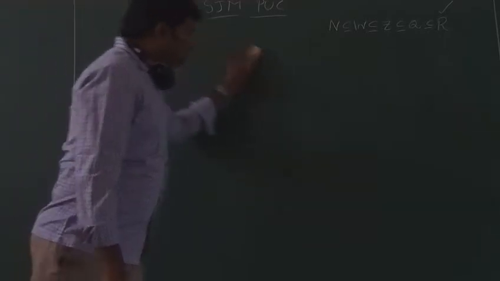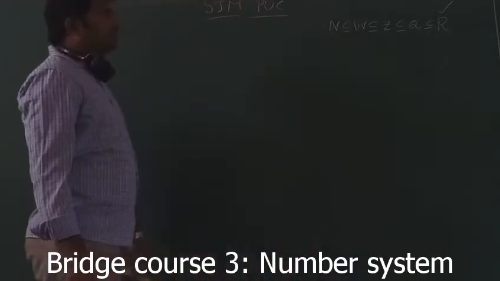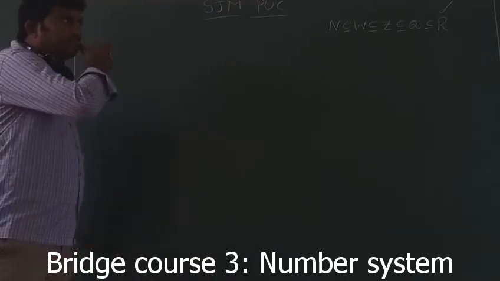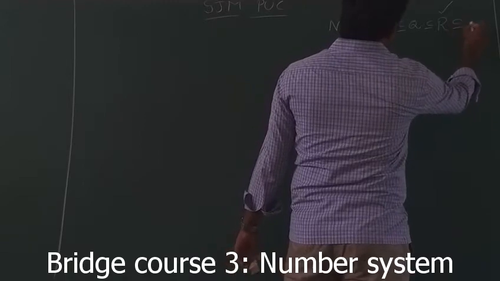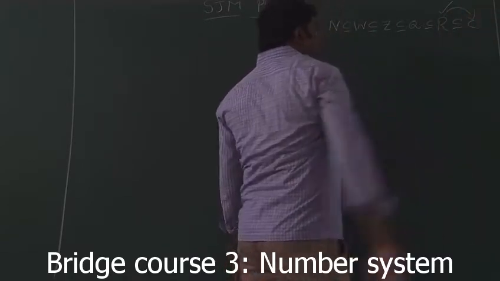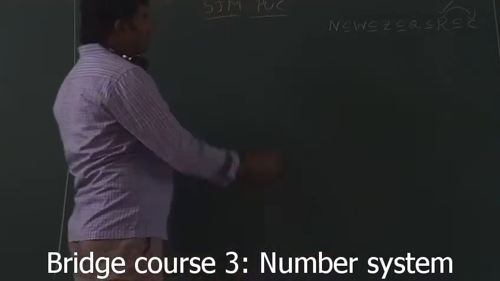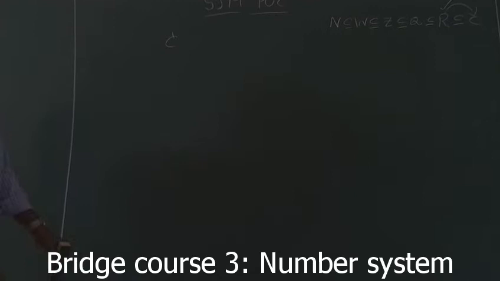That is up to 10. But in first PUC, one more topic is there, that is complex numbers, quadratic equations and complex numbers. The complex number set is the bigger one. That means every real number lies in the complex number set. The complex number set is denoted by C.